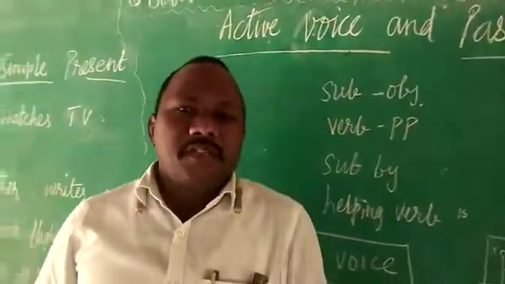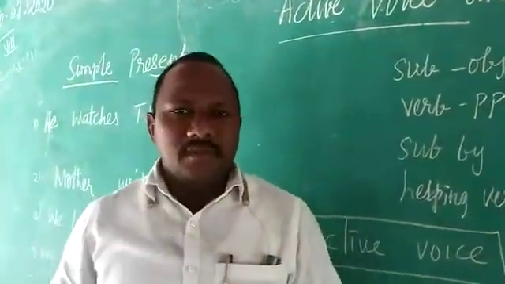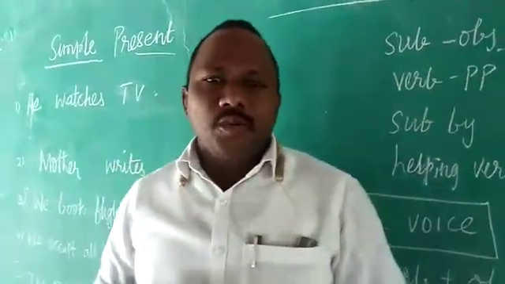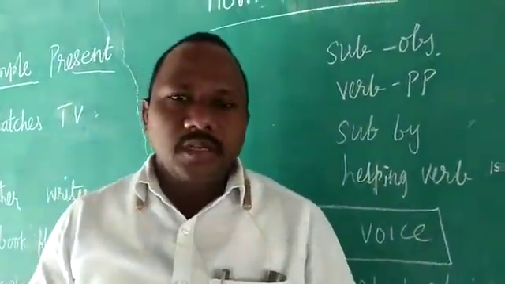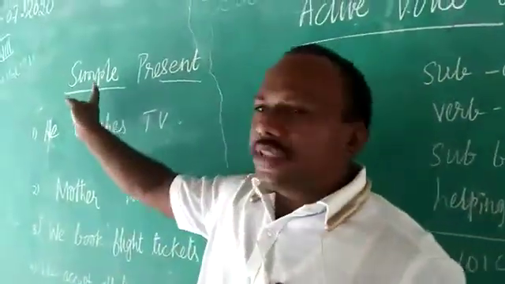So we have a number of sentences where we change active to passive, but today I am going to tell you about some sentences in simple present.